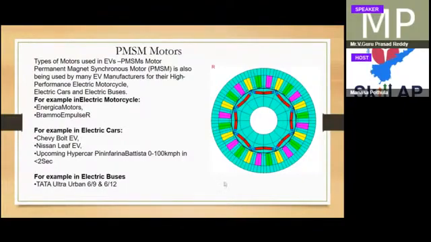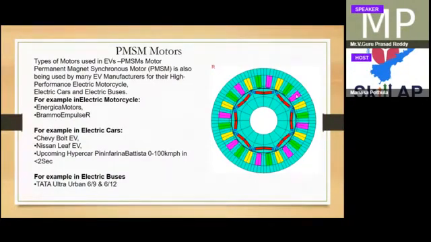If you see the PMSM motor, the structure is like this: permanent magnet synchronous motor. The windings have three phases, R, Y, B. These three are the three phases, and the winding is placed like this. But in the rotor, the magnets are buried inside. This is the rotor; the magnets are buried here, and they generate the flux.